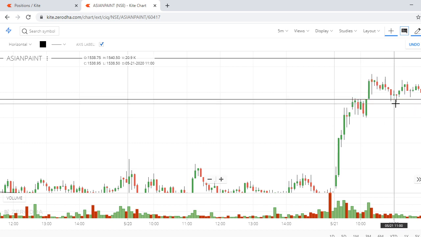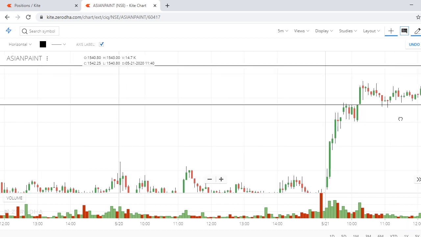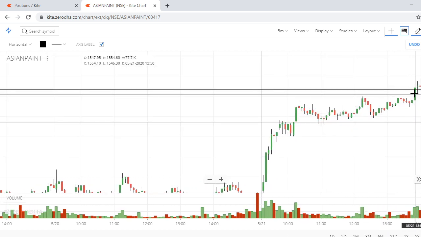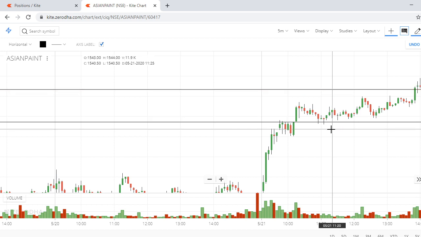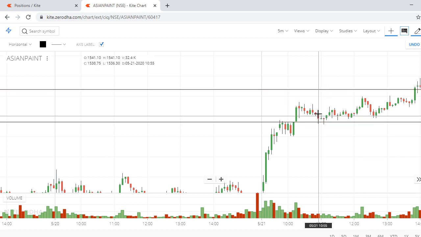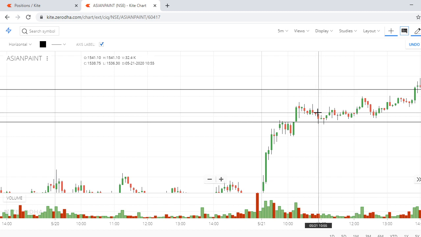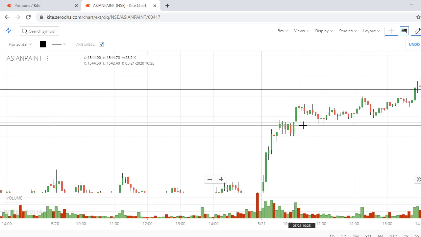Oh, there it hit the trailing SL at 1537. So there ends the matter. Unfortunately, it hit the trailing SL and then it went up and delivered the profit. But this is really good, because if it takes a reversal, then it will come down to your entry price. So it is good to keep a trailing SL every time.